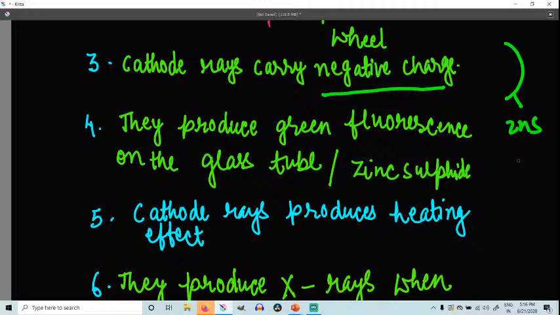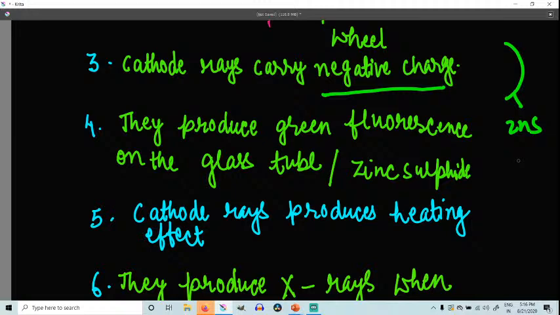If the whole discharge tube is coated with zinc sulfide, then we can see the green glow. Otherwise they are invisible at a pressure of 0.001 mm of mercury, right? In that case, if the whole discharge tube is coated with zinc sulfide, they can be easily seen. The green fluorescence can be seen.